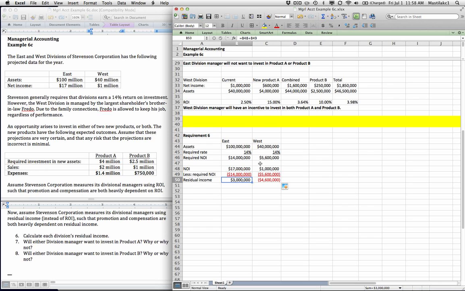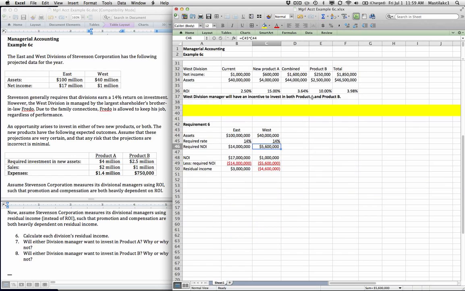That's a good thing. If you look at the West Division, we see that in order to justify the $40 million investment, Fredo's got to earn $5.6 million. If he earns $1 million instead of the 5.6, then he's in the hole by 4.6. So he's not earning enough to be worth the investment that he's making. Now again, because he's a brother-in-law, he gets to keep his job. This is kind of not giving us any new information from what we had before.